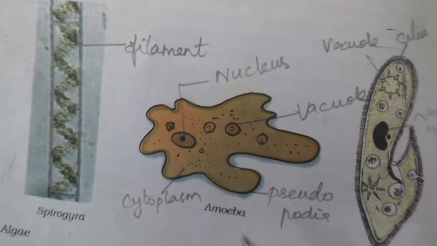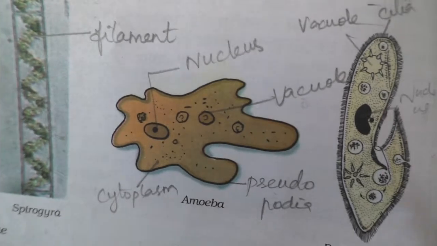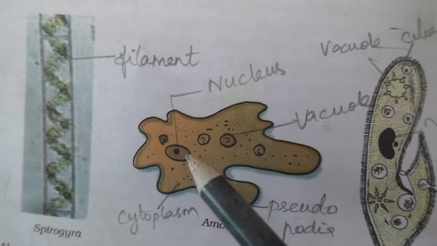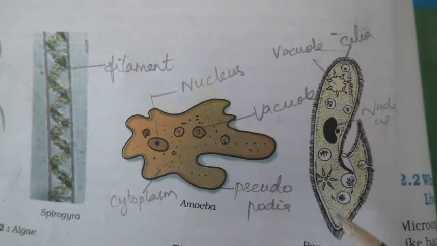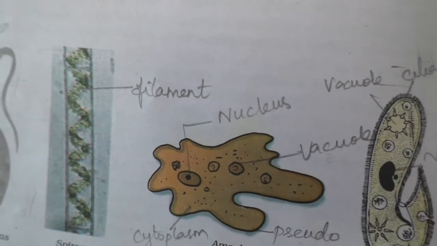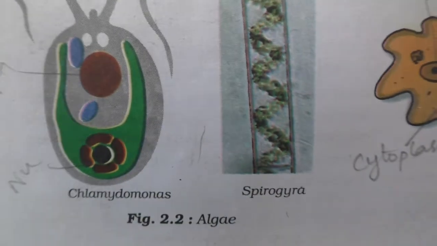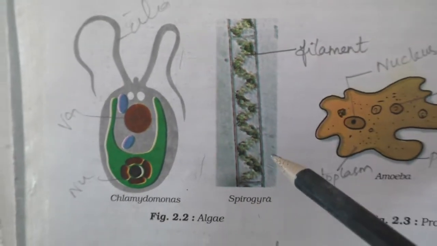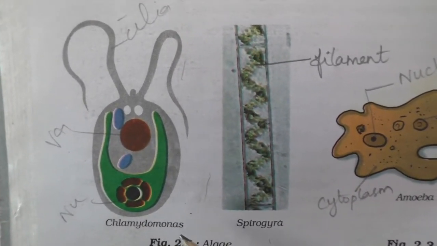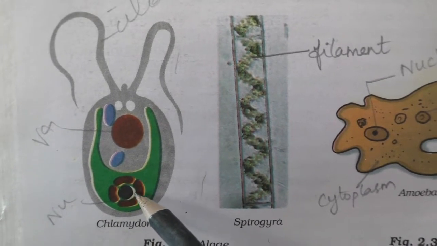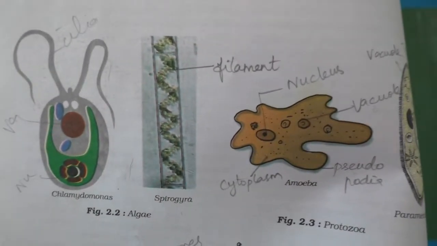This is what? Amoeba. You already studied it in 7th standard, this pseudopodia, false leg, isn't it? Vacuole and nucleus, and these dots, cytoplasm. Here also you can mark cytoplasm, the dots. Then coming to this, what? Algae, Spirogyra, you simply mark this as filament, it's enough. And here also this is Chlamydomonas. Okay, nucleus and vacuole and cilia. You mark the parts like this.